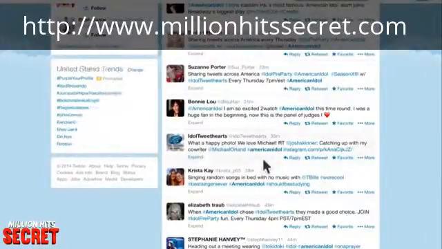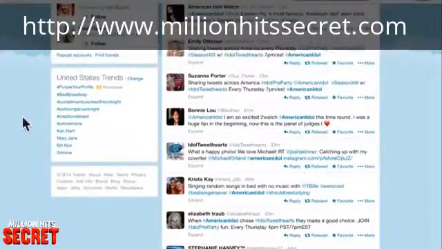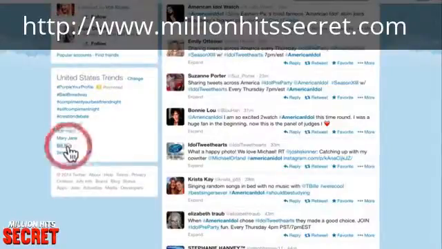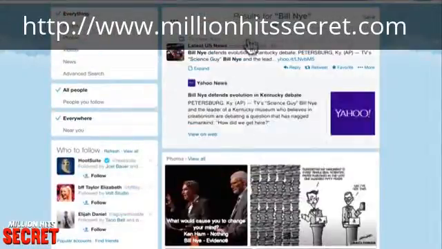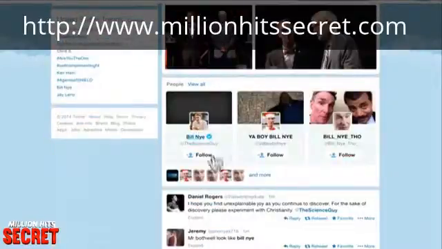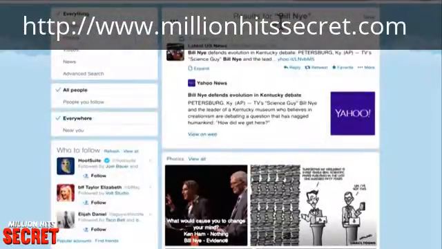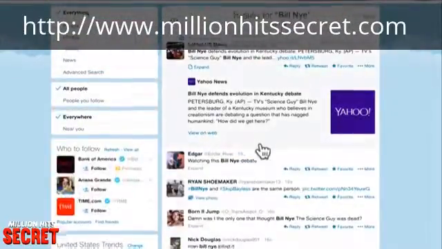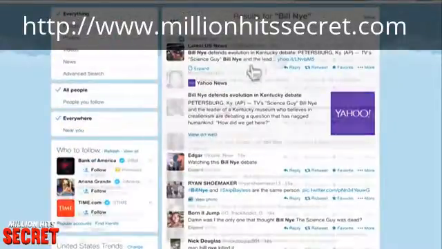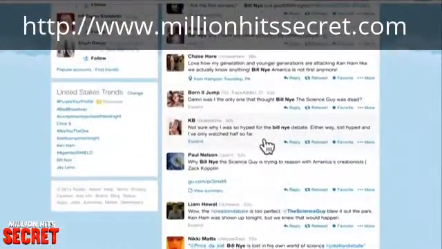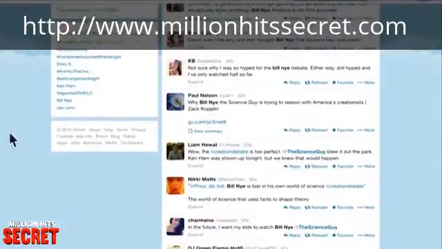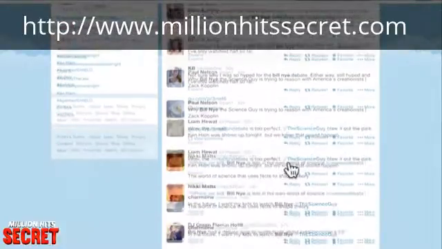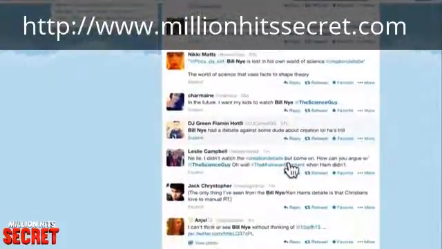Now, the Twitter trending topics is a core part of your Twitter marketing. You're probably already seeing why. Because for a term to appear in a list, a lot of people have to be tweeting about it at the same time. Like, let's click on Bill Nye right here. This is a top news story. There's photos. There's all these things that are attached to it. If you click over here and you click all, you can see all these people who are tweeting about it. These are all people that have tweeted within the last few seconds about this topic right here. Sometimes there can be 30,000 or 200,000 tweets being posted about a trending topic at once.